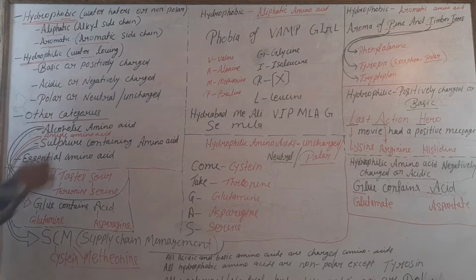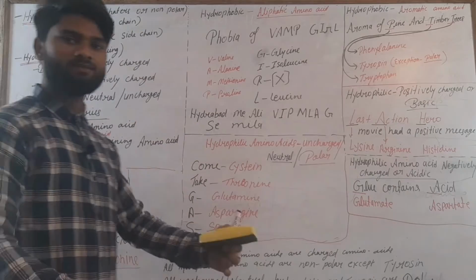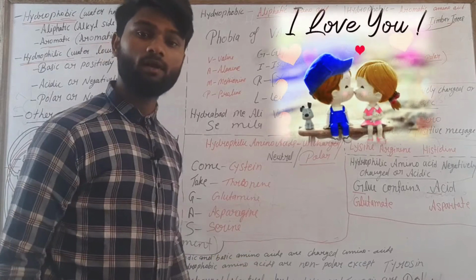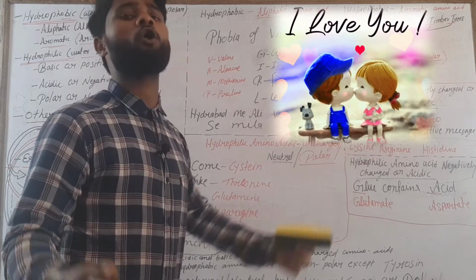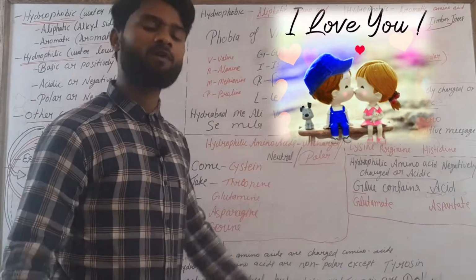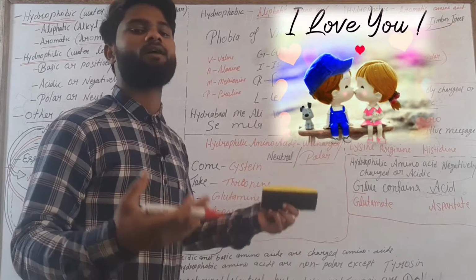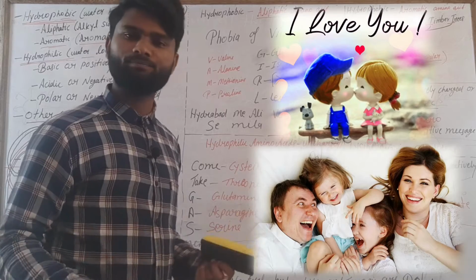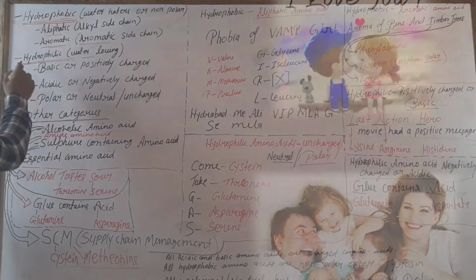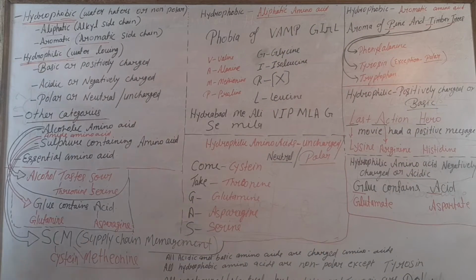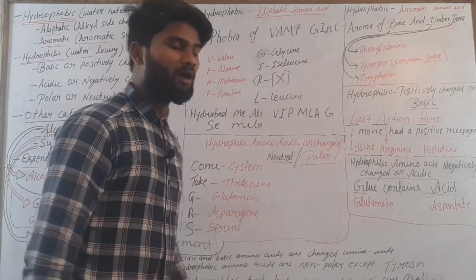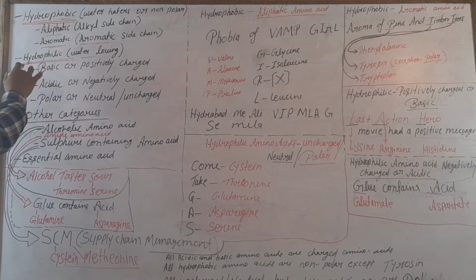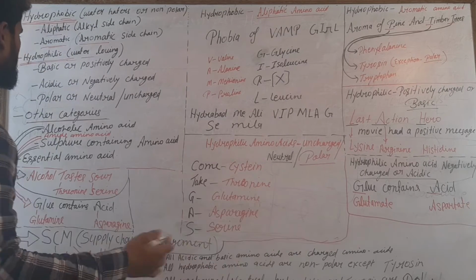Hydrophilic, or water loving. Hydro means water and philic means attraction. Attraction means love. Who doesn't know about love? Every person wants love, whether a girl, a mother, a family person, a sister or a boy. So hydro means water and philic means love, meaning these amino acids are water loving. They interact with water. Hydrophobic do not interact with water, and hydrophilic interact with water.